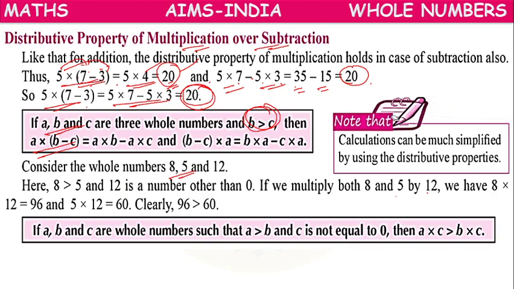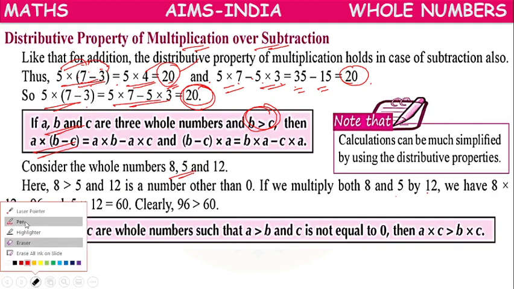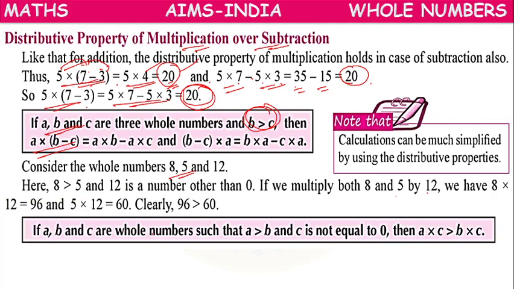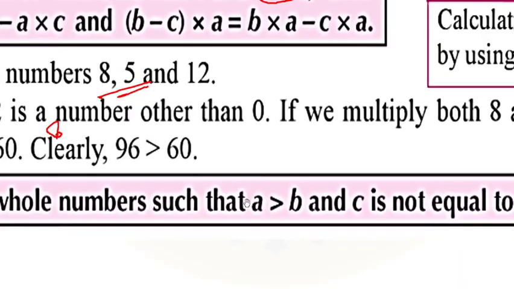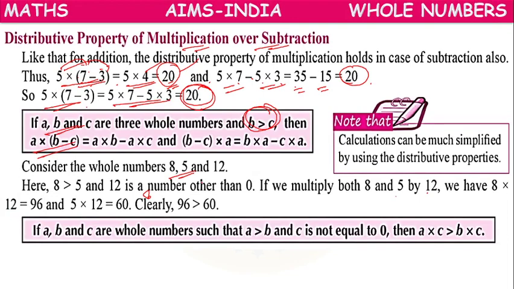So here, suppose we have three numbers, 8, 5 and 12. Here 8 is greater than 5, so we have two small numbers separated.